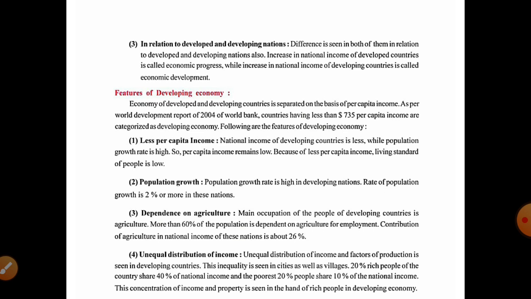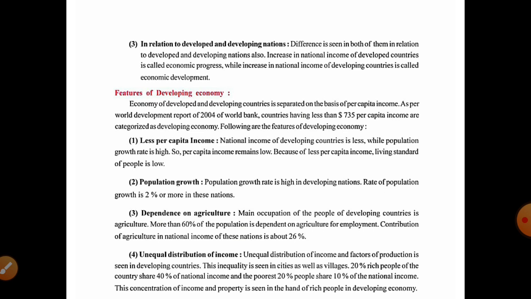The second one is population growth. Population growth rate is high in developing countries. The population is rapidly increasing in these developing countries. The rate of population growth is 2% or more in these nations.